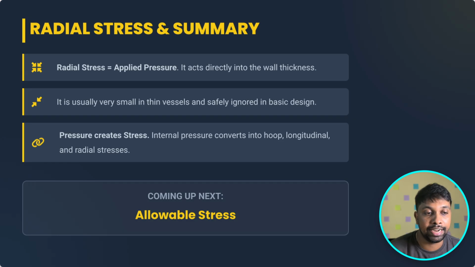And finally, radial stress. Radial stress is simple, it's directly the applied pressure. That means the pressure is a stress. Normally the radial stress doesn't govern the thickness at all. We don't need to calculate the radial stress for thickness, but for technical reasons we sometimes have to calculate it. The radial stress matters when it is combined with other stresses, and then we have to use it.